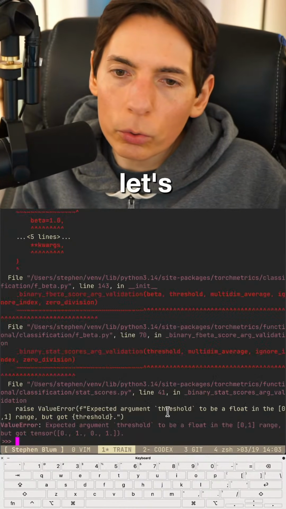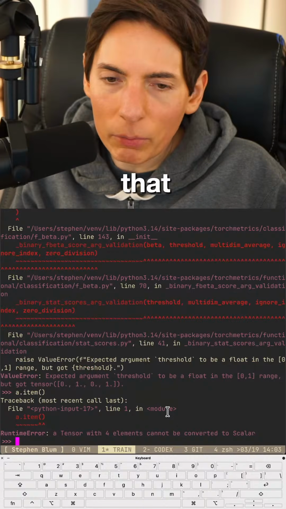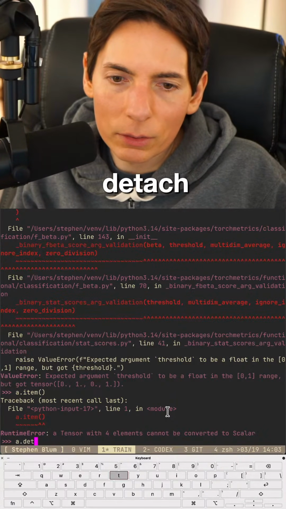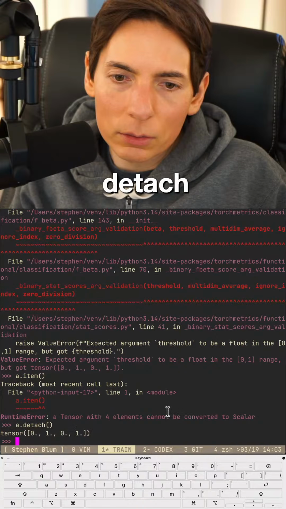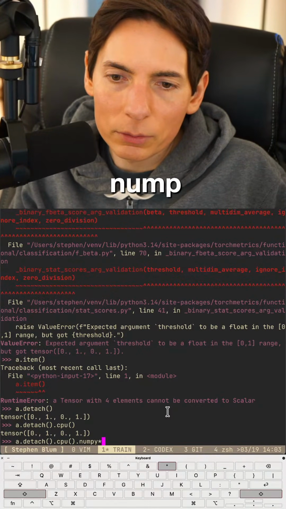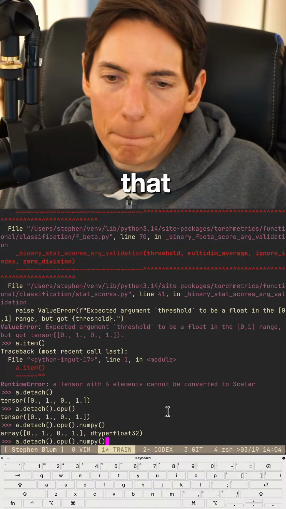Let's do a.item. Try that. Okay, we can't do that because it's not. Okay, so how about detach? Dot CPU. Same thing. What about numpy? Like that. Okay.